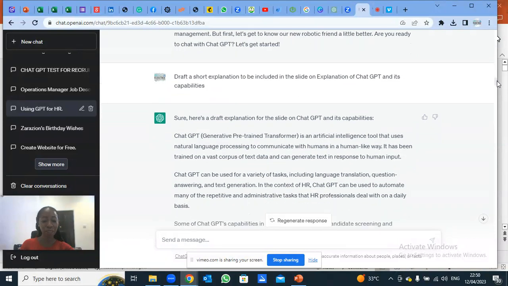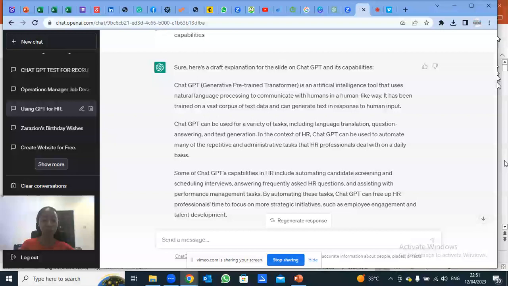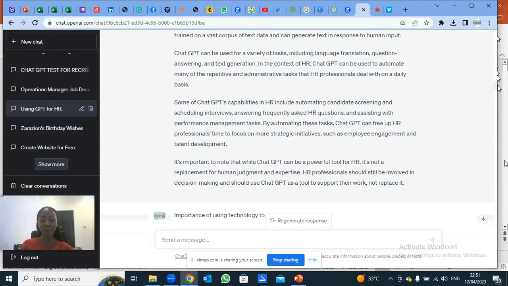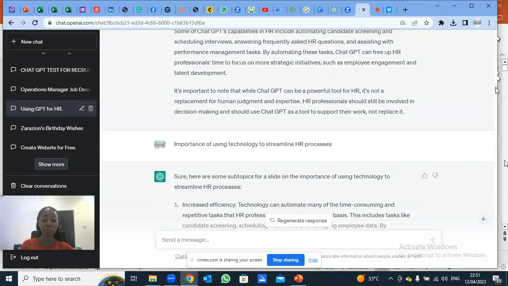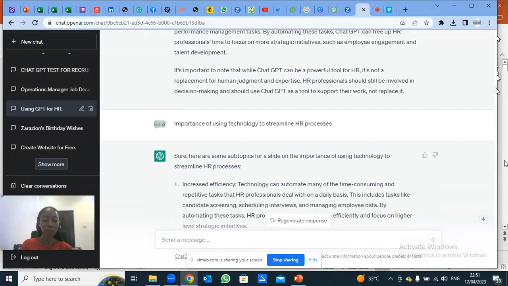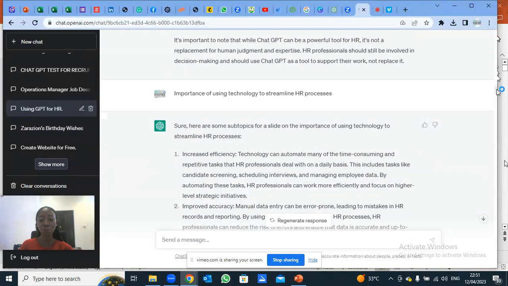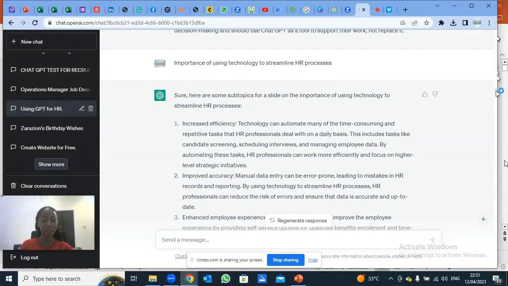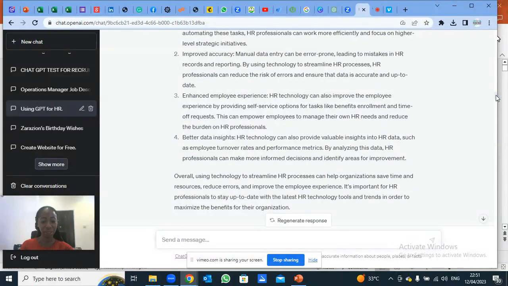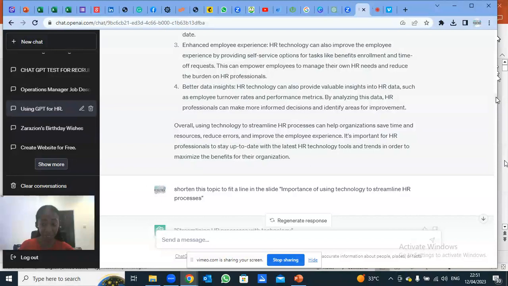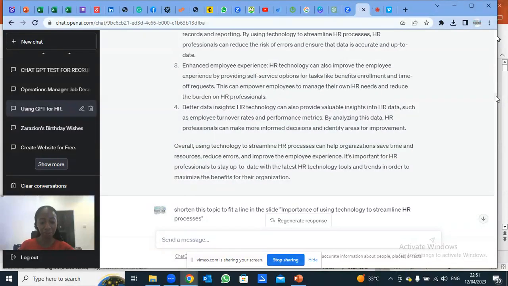It drafted the capabilities of GPT, and then I took it to my slide, did subtraction, multiplication, and addition. The next one, importance of using technology to streamline HR processes. Oh yeah, provide it. It is your job. It provided it for me. Look at it. Increase efficiency, do this, that. I took the ones I needed. I left the ones I don't need.